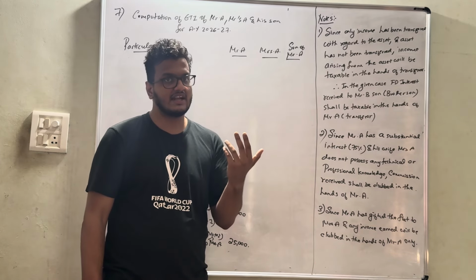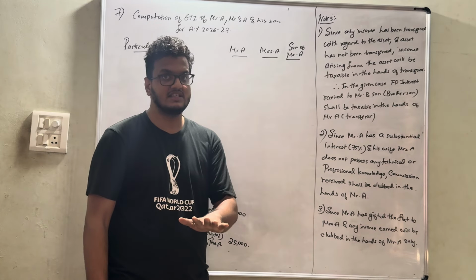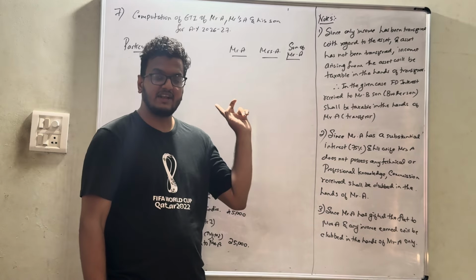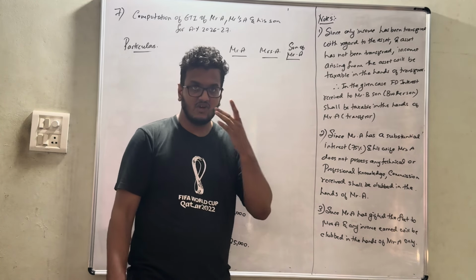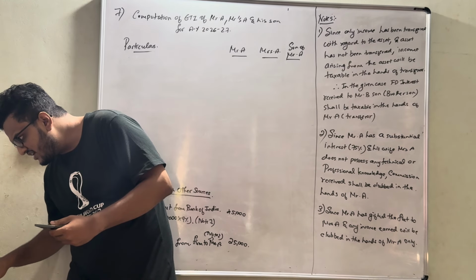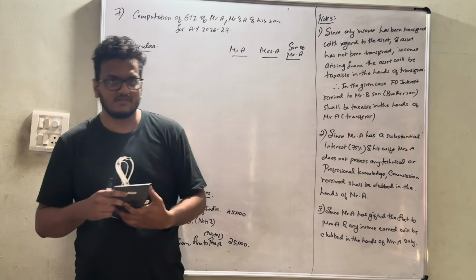Whatever amount was received by the son was already gifted by his father. So whatever amount is generated from the investment shall be taxable in the hands of Mr. A only, not in the son's hands. So what is the amount of income? That is 20,000.